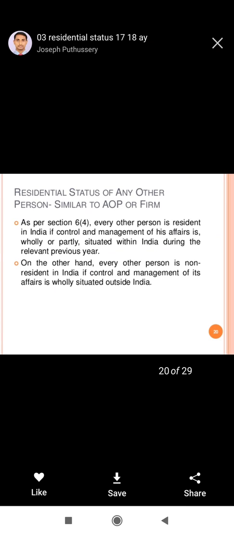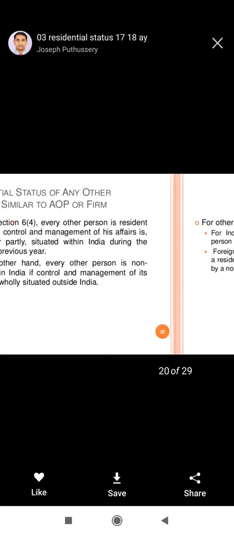Residential status of any other person is similar to association of persons. As per section 6, every other person is resident in India if control and management of his affairs is wholly or partly situated within India during the relevant previous year. On the other hand, every other person is non-resident in India if control and management of its affairs is wholly situated outside India. So this is similar to the association of persons or the firm.